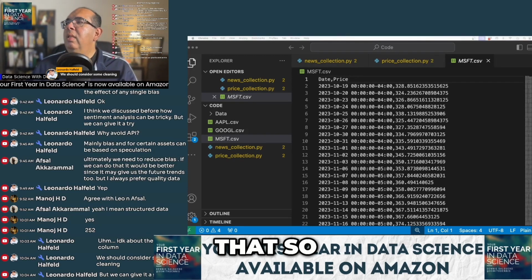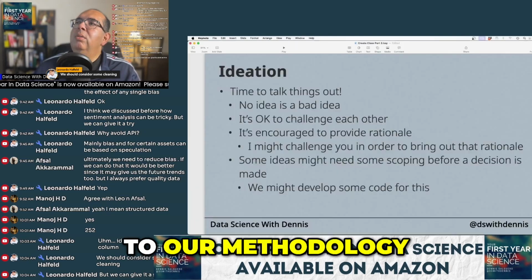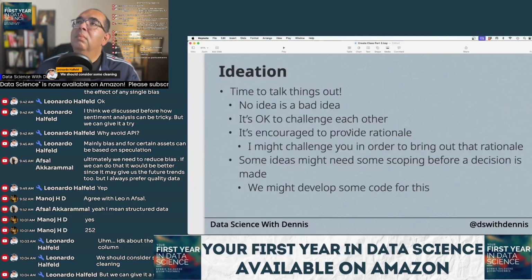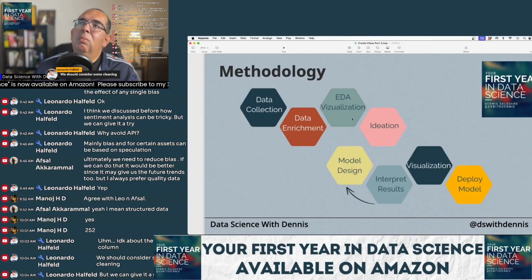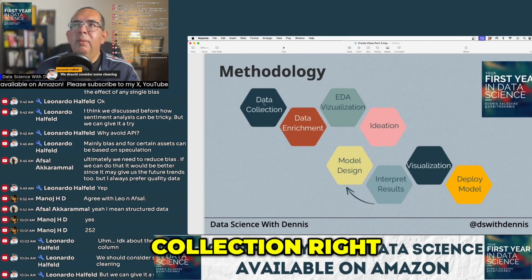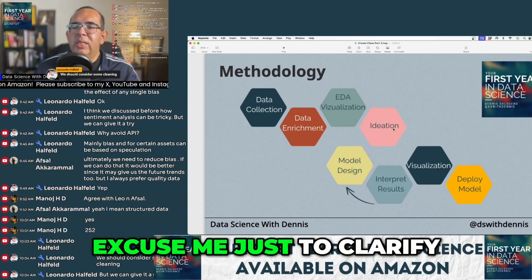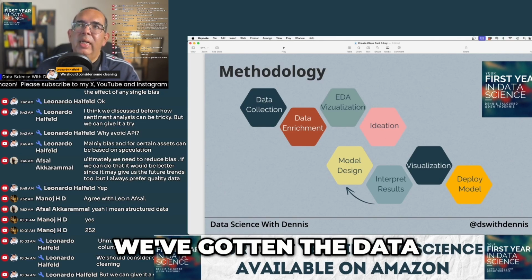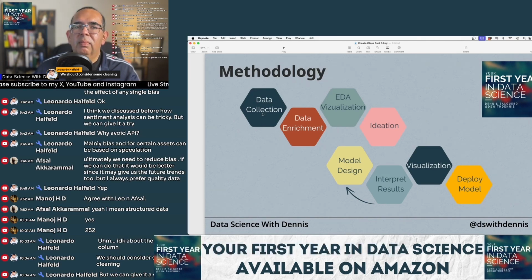So that's what we want to do, because if we go back to our methodology, we've successfully identified a way to do data collection, right? We've talked through the ideation stage. And excuse me, just to clarify, we've gotten the data collection or at least one idea.